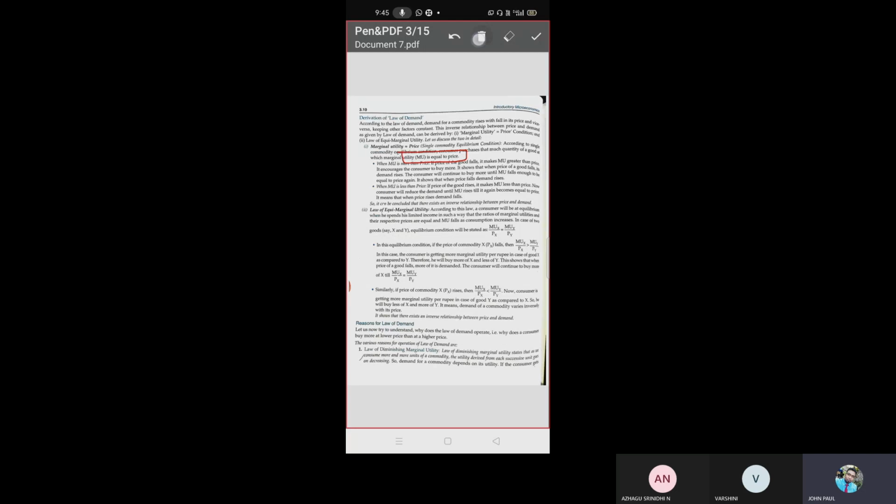Again, the same concepts repeat. Let me revise here. When marginal utility is equal to price, it is called equilibrium. When marginal utility was less than price, what will we do? Will we increase the consumption or decrease the consumption? There are three cases: marginal utility is equal to price, marginal utility is greater than price, and marginal utility is lesser than price. When marginal utility is less than price, we will increase the consumption.